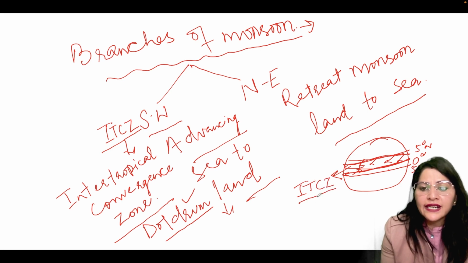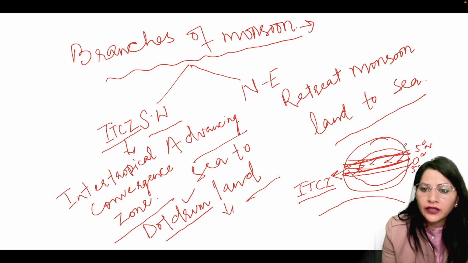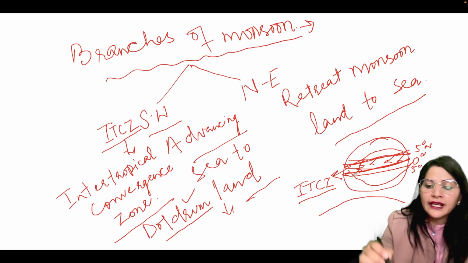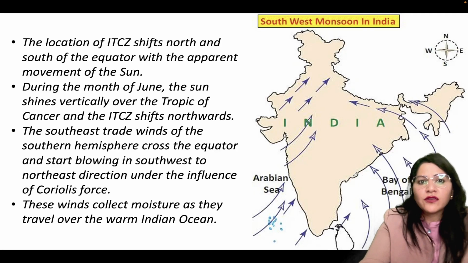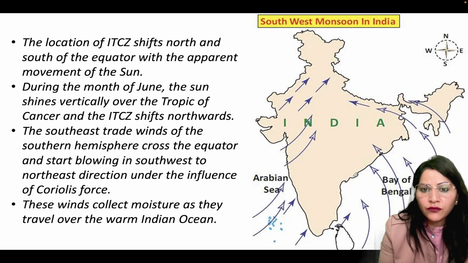And this ITCZ shifts with the apparent movement of the sun. All you know that when sun is in the northern hemisphere, this ITCZ shifts towards the north, and when the sun is in the southern hemisphere, it goes up to south. It is shifting its direction towards the south here and towards the north here. And in case of India, this ITCZ shifts north and south of equator with the apparent movement of the sun. This all I have discussed before.